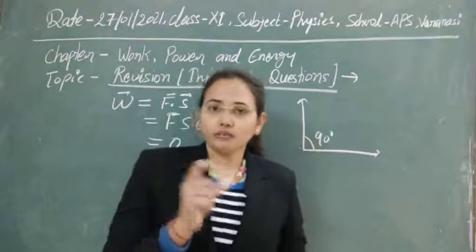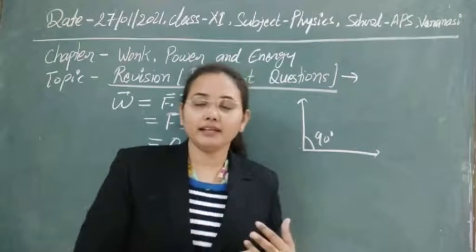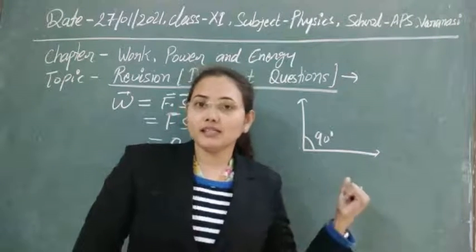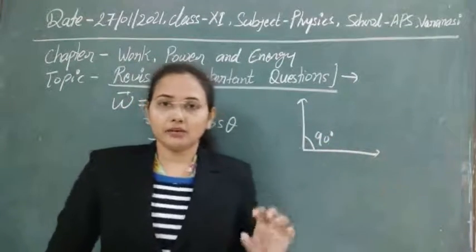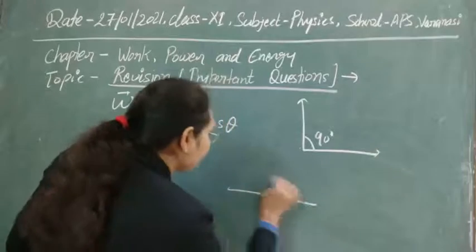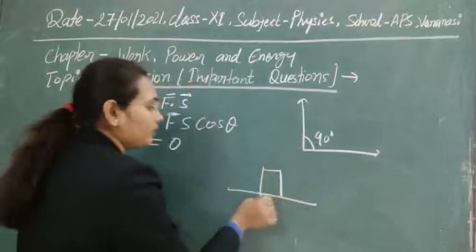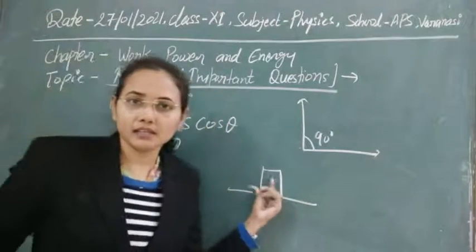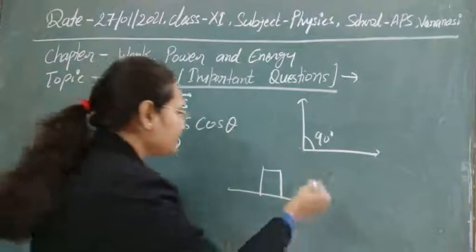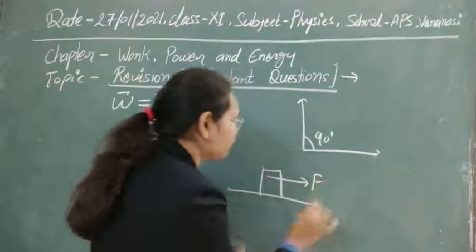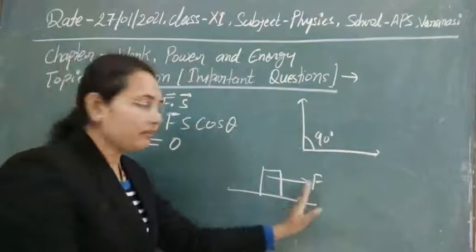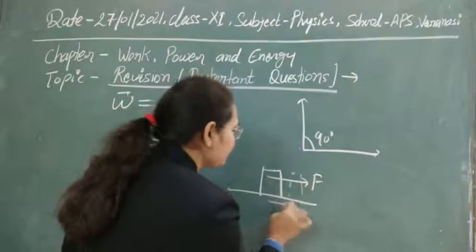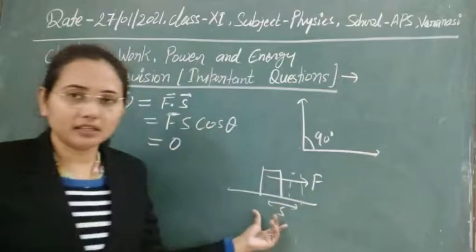Here the force that we are applying is resisting the displacement of the body. Suppose we have a plane surface, and on it a body of mass m is kept, and we apply some force to pull this body in this direction. Due to the application of this force, the body will be displaced in this direction. Suppose this is the displacement.